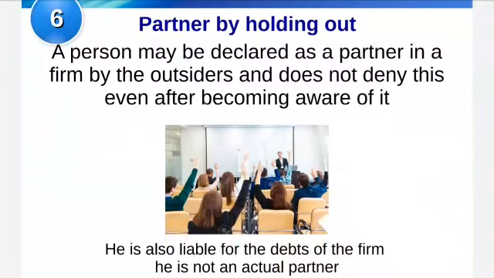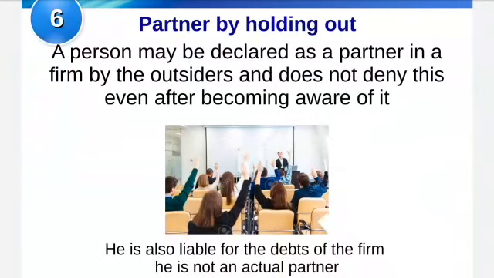the person can deny later. If the company is going to suffer losses and will not have the money to repay the debt, at that time this partner can deny that he is not the partner. But in holding out, the partner cannot deny. He cannot deny this fact that he was not the partner, that it was just to get the money.